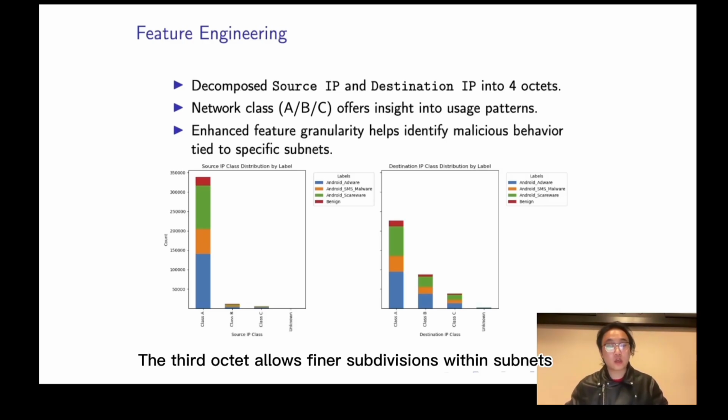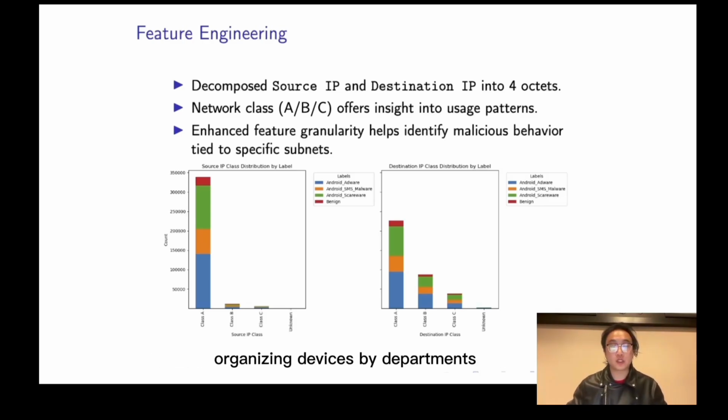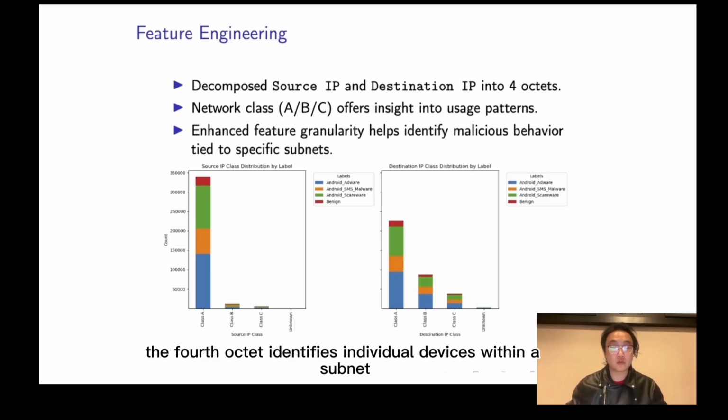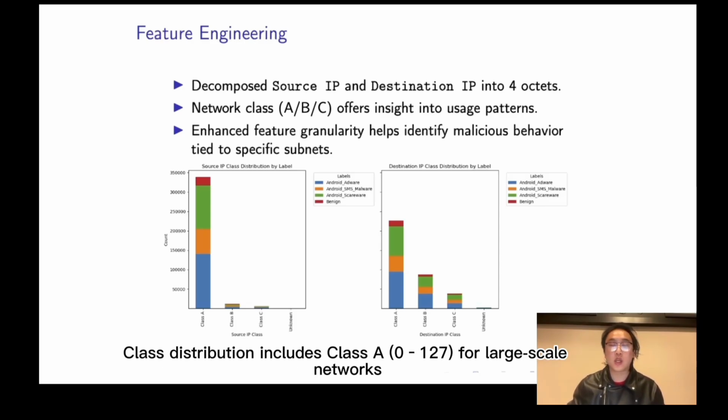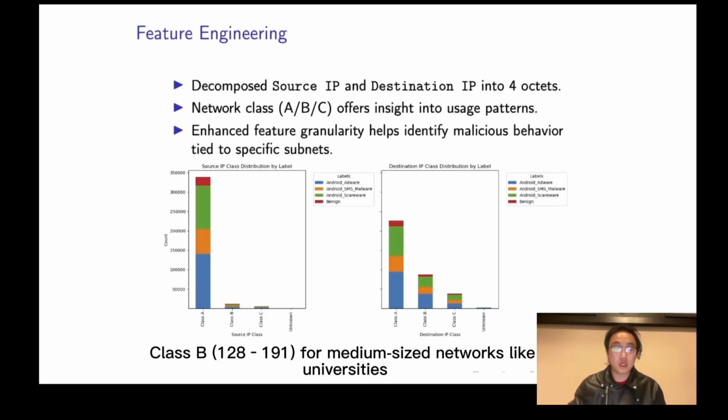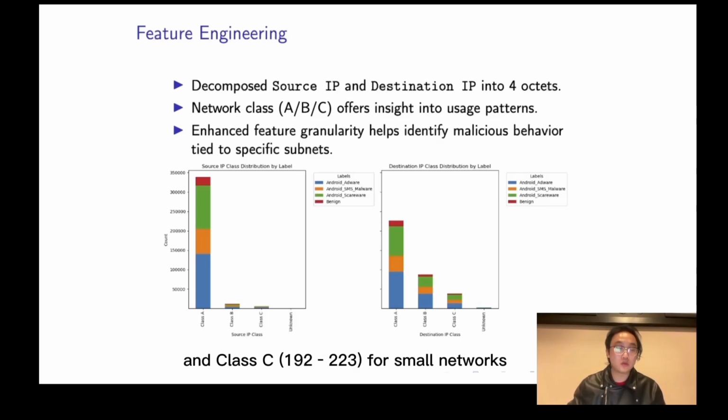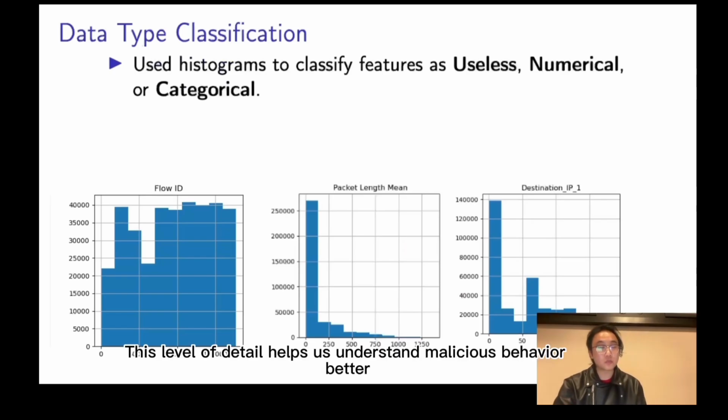The third octet allows finer subdivisions within subnets, organizing devices by departments, buildings, or geographical locations. Finally, the fourth octet identifies individual devices within a subnet, such as a host ID in an address like 192.168.1.1. Class distribution includes Class A 0 to 127 for large-scale networks, Class B from 128 to 191 for medium-sized networks like universities, and Class C 192 to 223 for small networks. This level of detail helps us understand malicious behavior better.